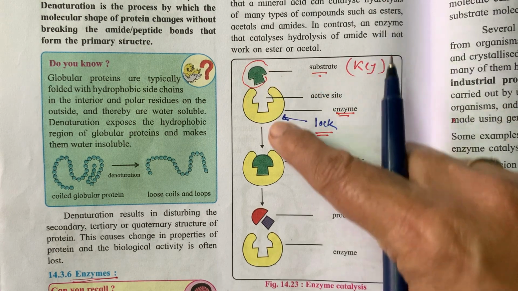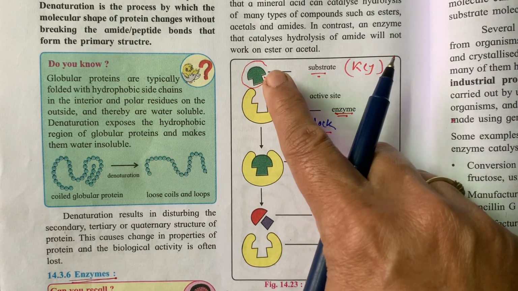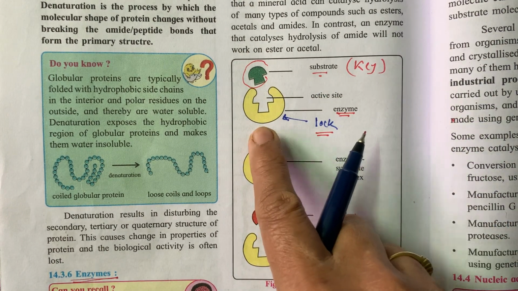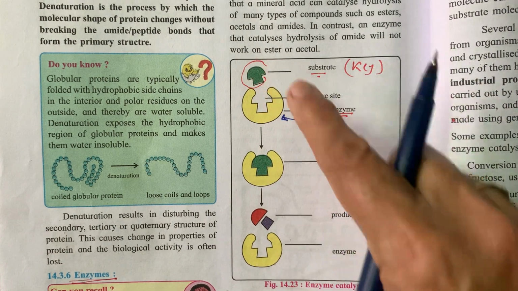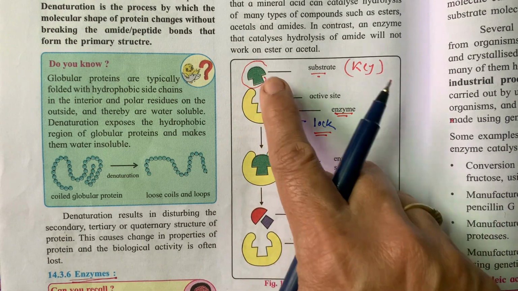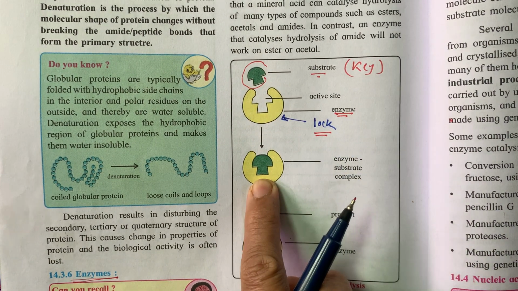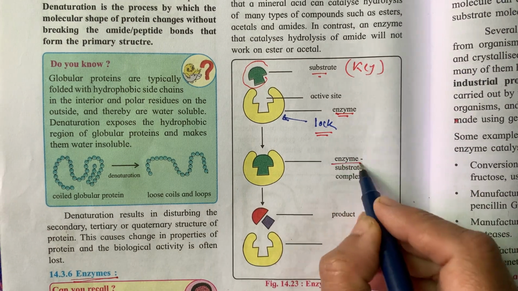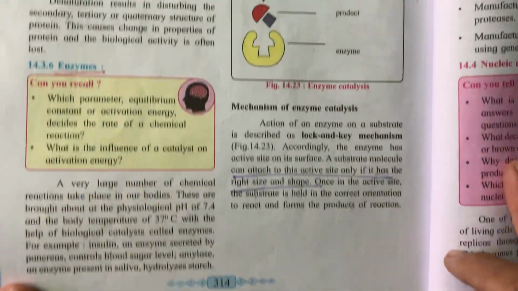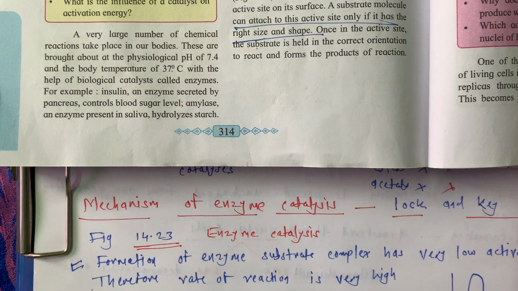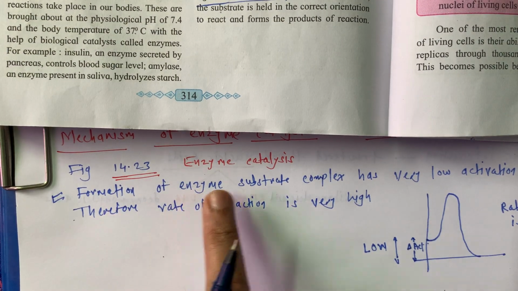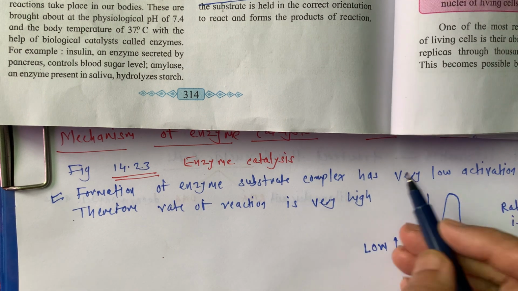Okay, then and only if that substrate has the right size and shape according to this enzyme, only then can it fit in this way. It can fit in this portion in this way, and there is formation of the enzyme substrate complex.